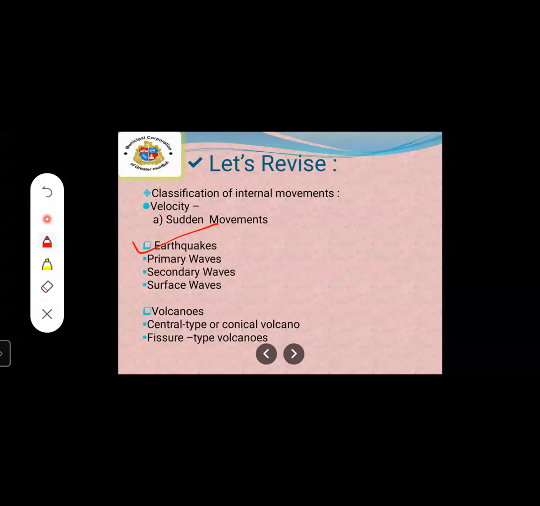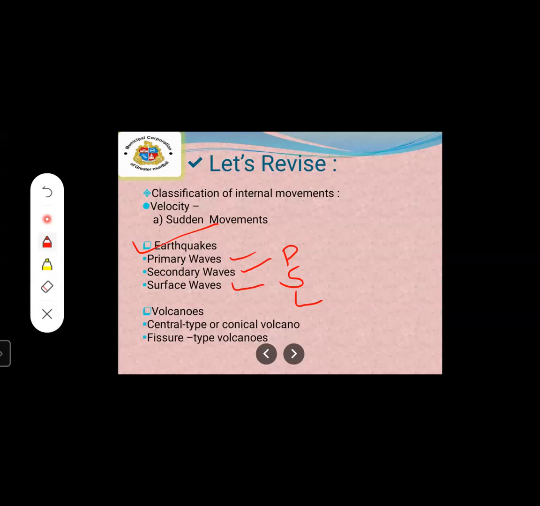We have studied primary, secondary, and surface waves. Let us revise now. Primary waves are also called P waves, secondary are S waves, and surface are L waves.